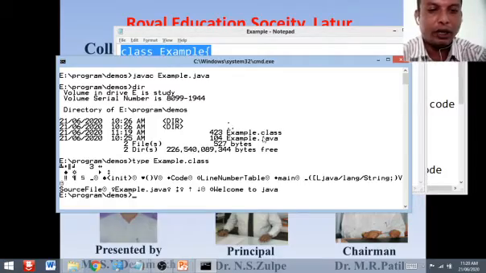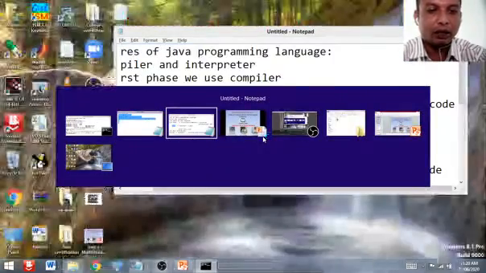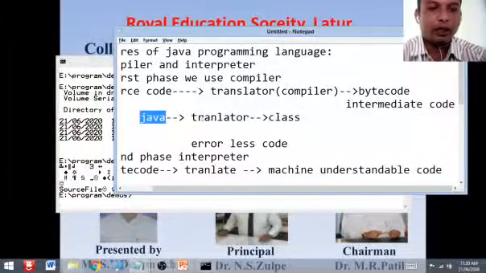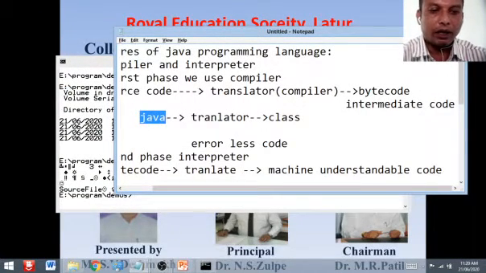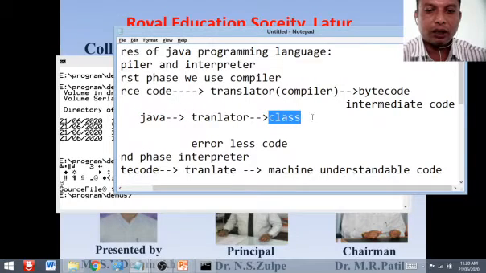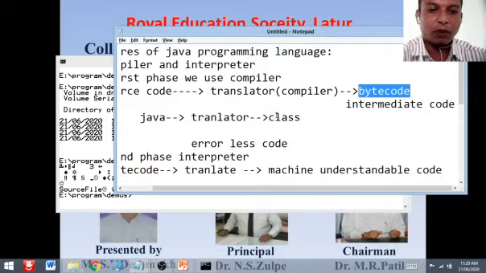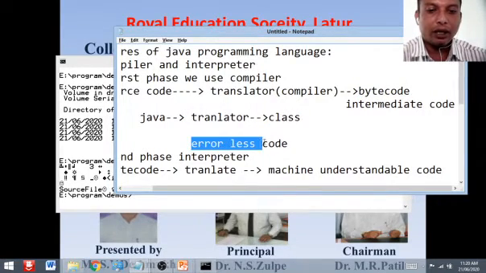We can say we create or generate the class file. So in this first step we convert the Java file into the class file. This class file is nothing but the bytecode. This class file contains the bytecode, and it is errorless code.